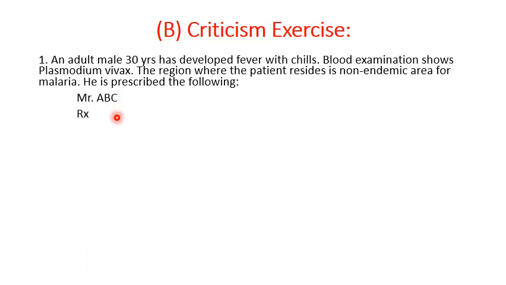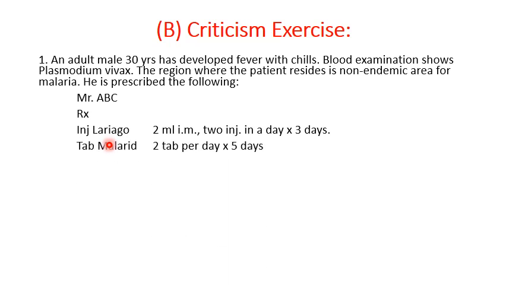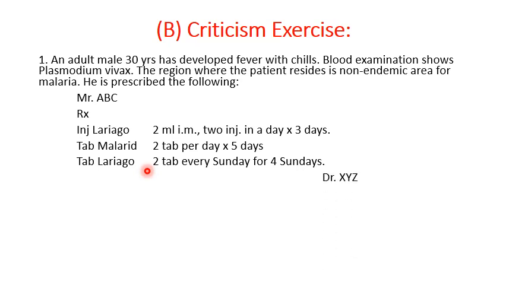Mr. ABC. Treatment is injection Lariago 2 ml intramuscularly, 2 injections in a day for 3 days. Tablet Malarid 2 tablets per day for 5 days. Tablet Lariago 2 tablets every Sunday for 4 Sundays. Signature of the doctor.